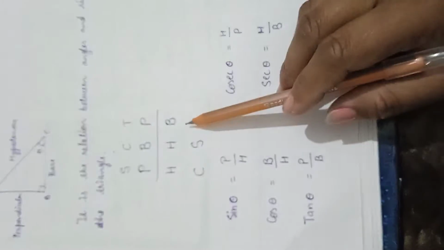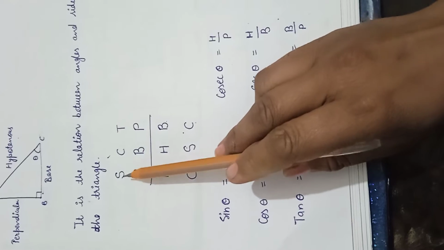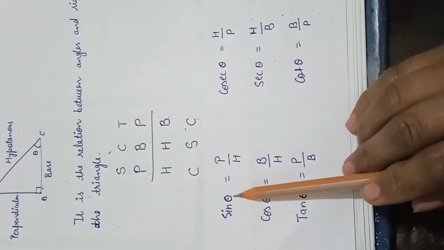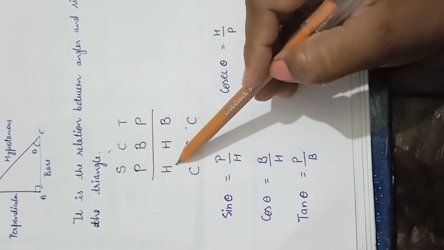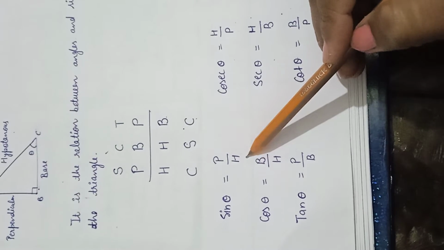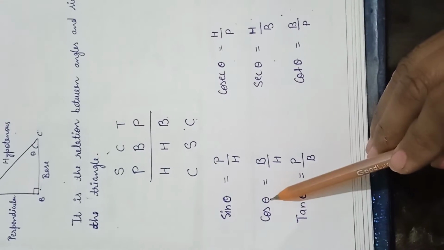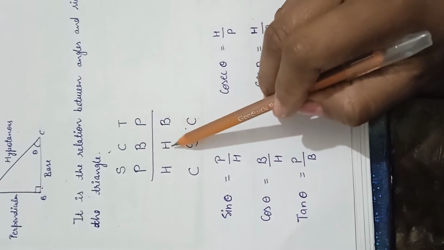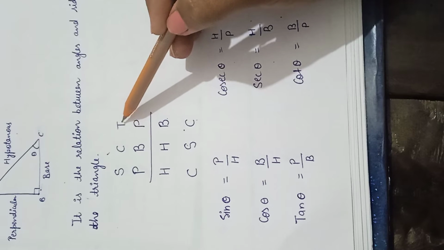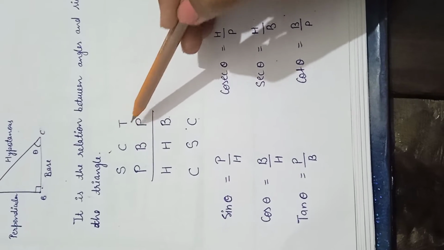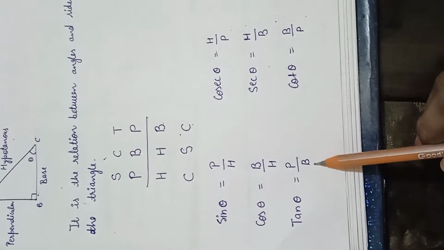Now we will elaborate this concept. Let us take Sona, that is sine theta. Sine theta is equal to perpendicular upon hypotenuse. Sona Chandi: Chandi is for cos theta. Cos theta is base upon hypotenuse. Tole is for tan theta. Tan theta is perpendicular upon base.